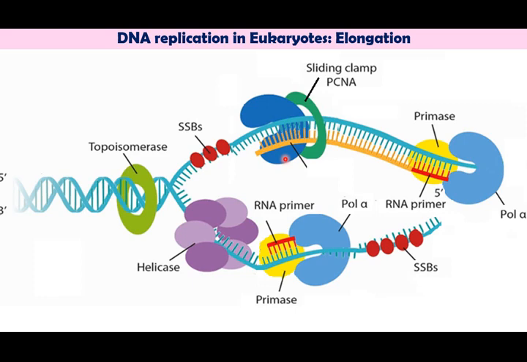Another enzyme, this DNA polymerase epsilon, may also function at the replication fork, perhaps playing a role analogous to that of the bacterial polymerase enzyme 1, removing the primers of the Okazaki fragments on the lagging strand.